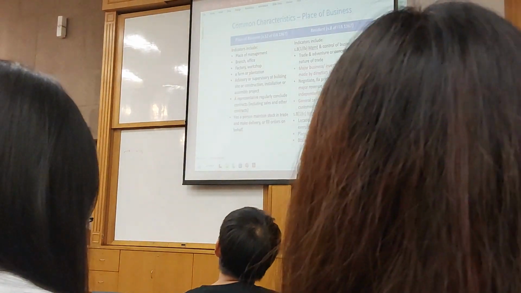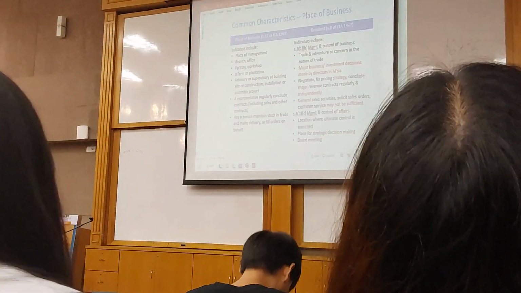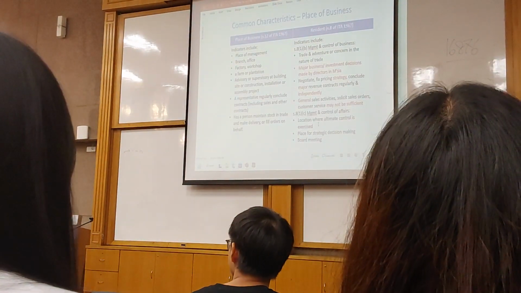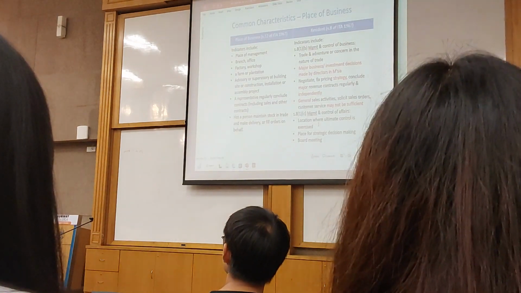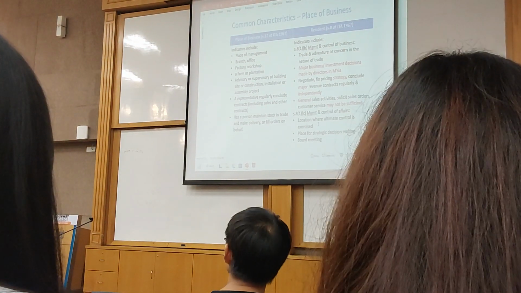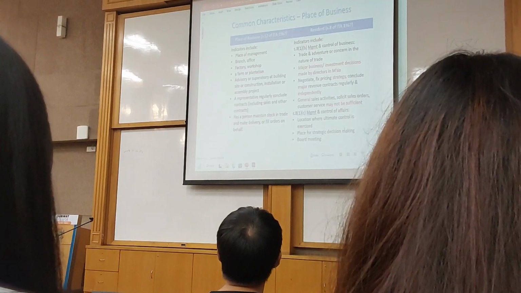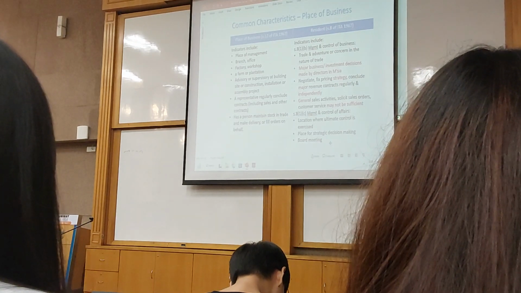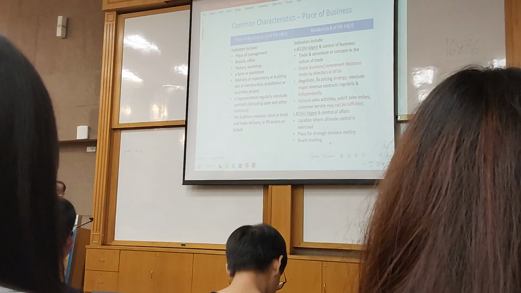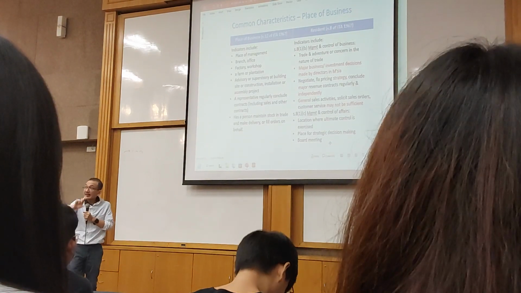And also this one, management and control of affairs. This one is very straightforward. The benchmark we normally use is the place of meeting, the strategic decision-making meeting, right? For example, a board meeting in Malaysia. Let's say a Singaporean company is operating in Singapore.